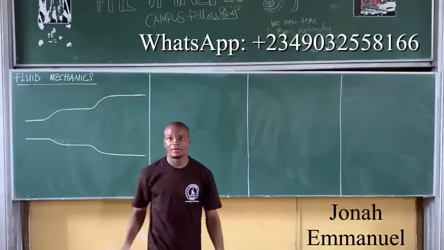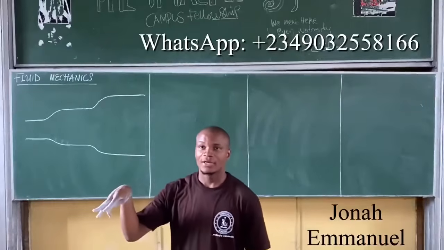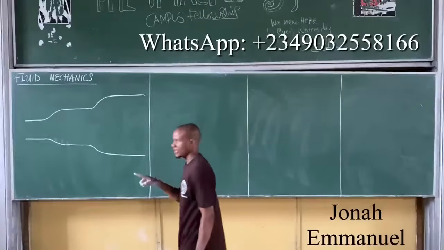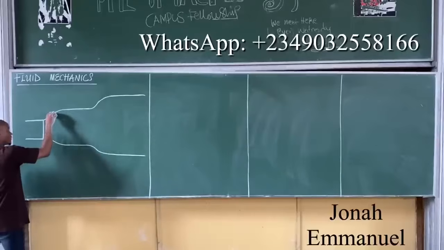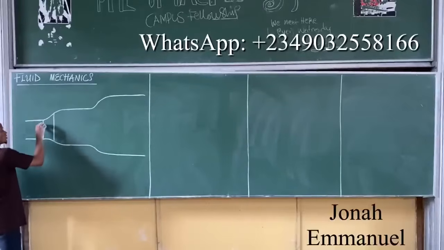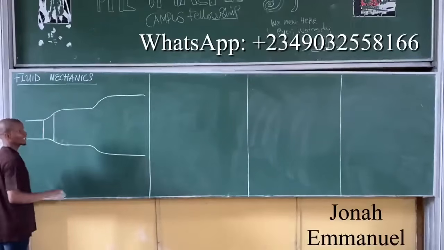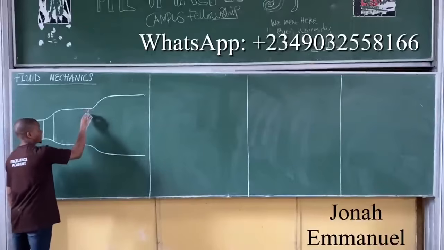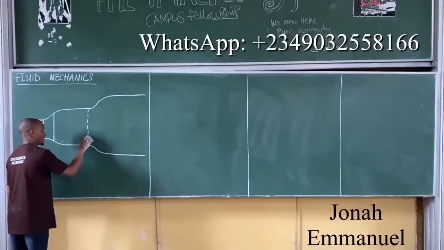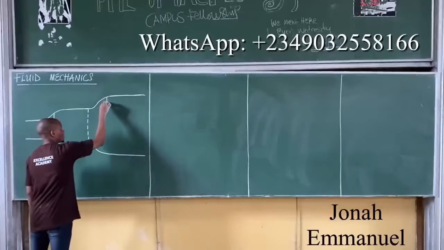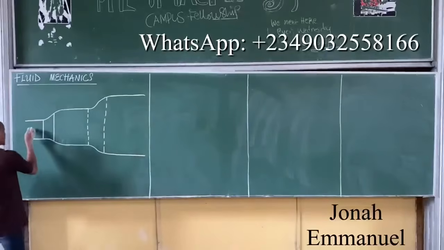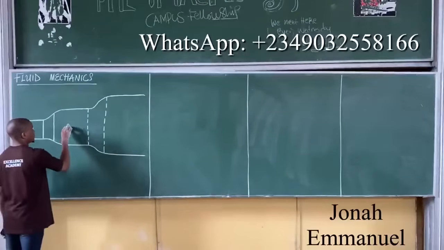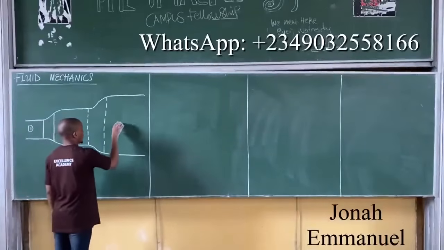What next? You section them. This pipe has 3 sections. It has the 100 millimeters, it has the 150, it has the 250. So the sections are like this, this, and this. We use short dashes to show the section of the pipe. Call here section 1, here section 2, here section 3.